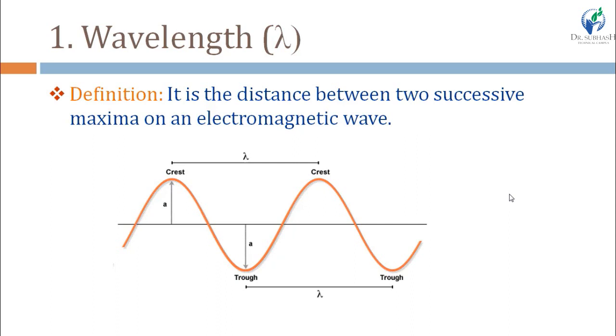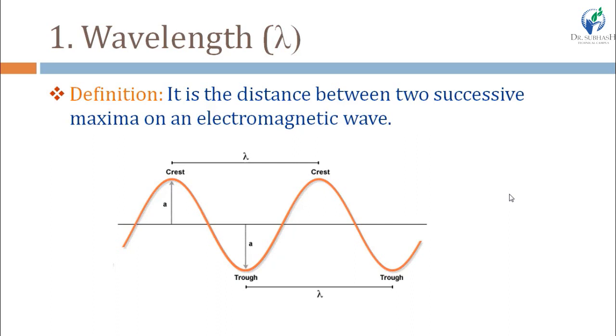And A describes the amplitude. Amplitude is the point from which we measure the height of this electromagnetic wave. Means amplitude is measured from the direction of the propagation, right? Crest is the highest point of the electromagnetic wave, which is also known as maxima, which is also known as nodes, and a trough is the lowest point of the electromagnetic wave, which is also known as minima, which is also known as antinode, right?